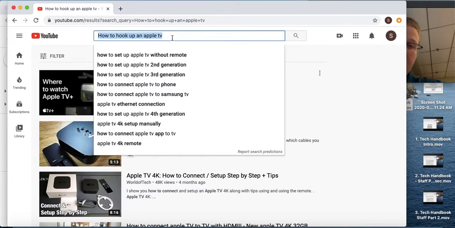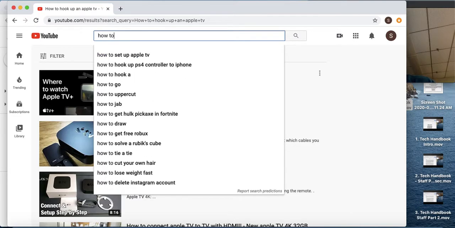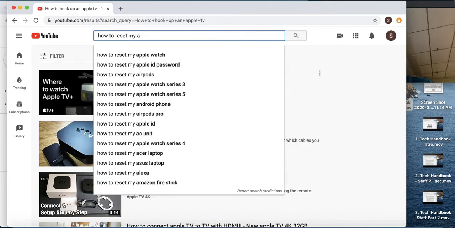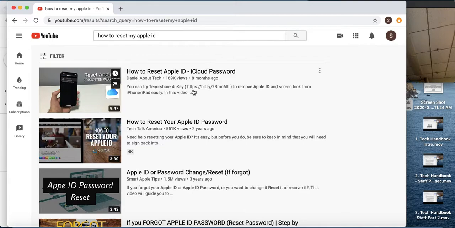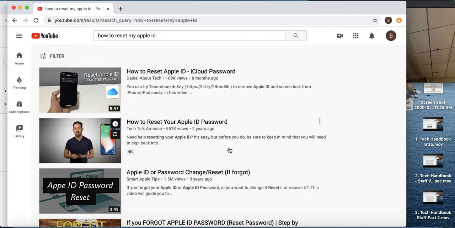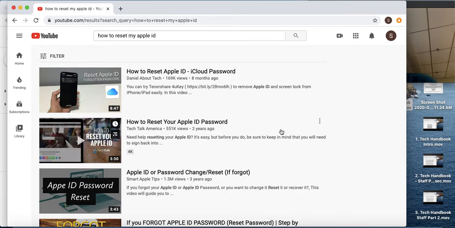Another one here. You will be able to relate to this one, I promise you. Most of you will relate to this. How to reset my Apple ID. Okay, how to reset your Apple ID password. This is a huge one, folks. Because I know from working with the iPads this summer, most of you don't know your passwords. Most of you have no idea how your Apple ID got logged into your device, and you certainly don't have any idea how to reset it. And that is something I want you to learn. Okay, I want you to learn how to reset that.